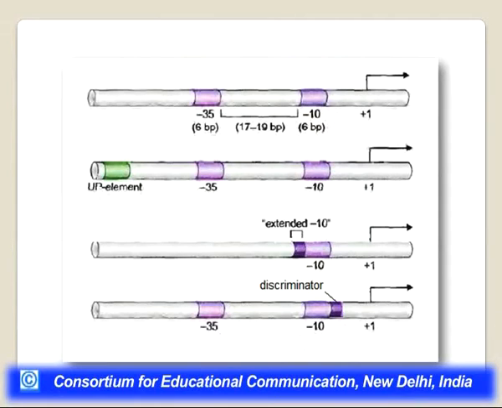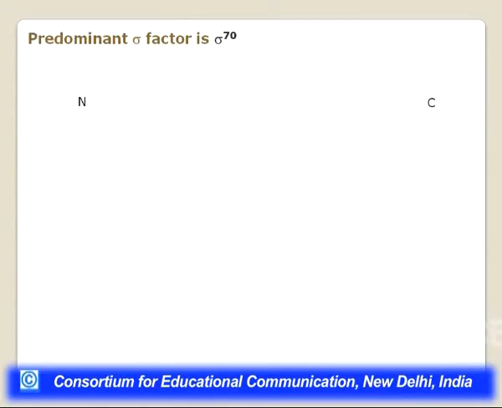So, there is an extended -10 position. There is a -10 sequence, but there will be certain sequences which are extended towards the upstream side. Then in some of the promoters, there is another part which is called the discriminator. The downstream sequences are also found, which are called the discriminator sequences. If you can see, they are generally a variation of the -10, -35 look of the promoter only, but there might be different kinds of promoters which can be present.